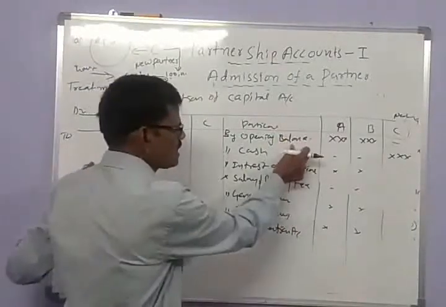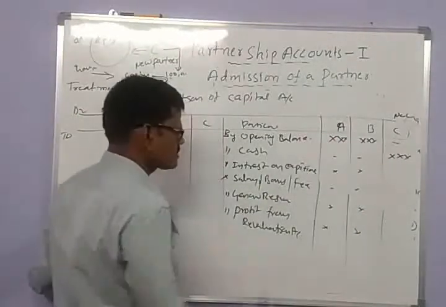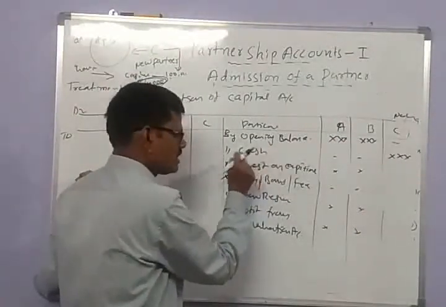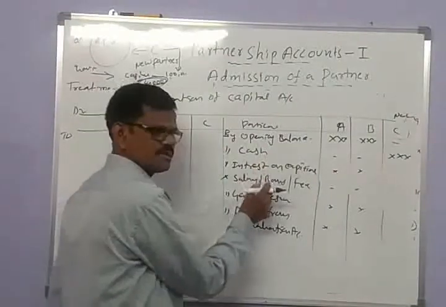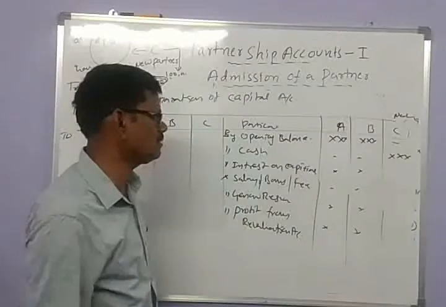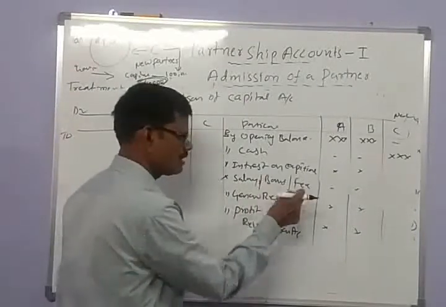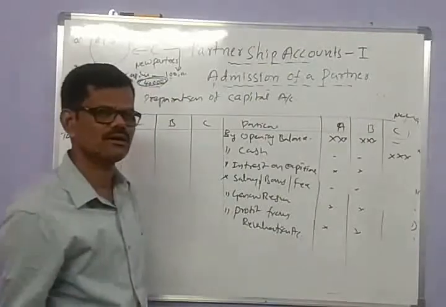So these are credited to the partners' capital accounts: the opening balance and the new partner's capital in the form of cash; interest on capital, which increases the capital amount; and salary, bonus, fee or commission paid to the partners.